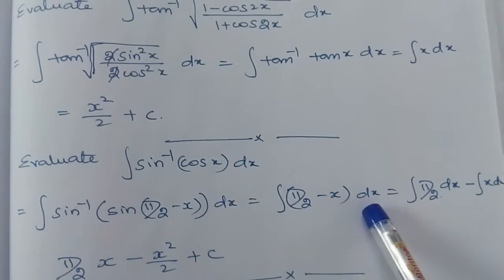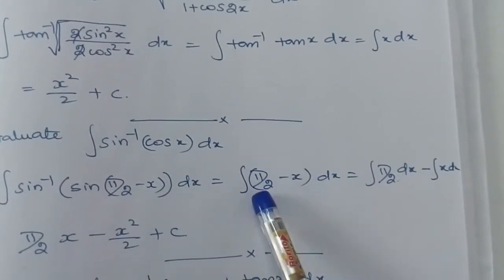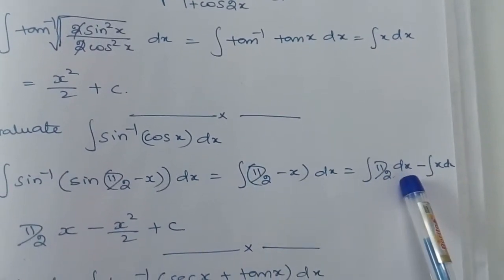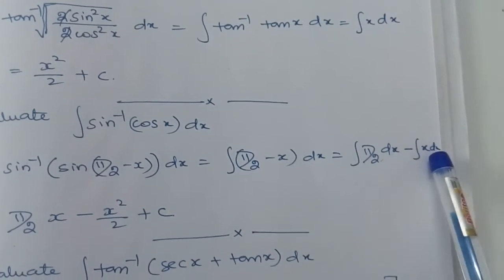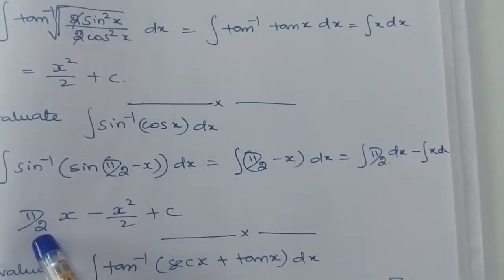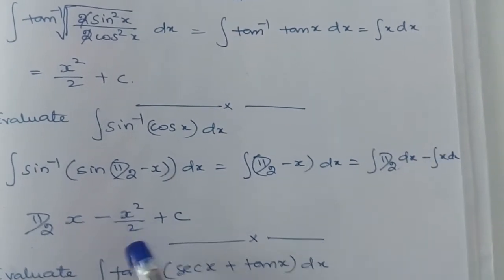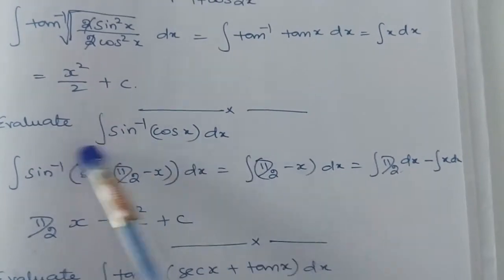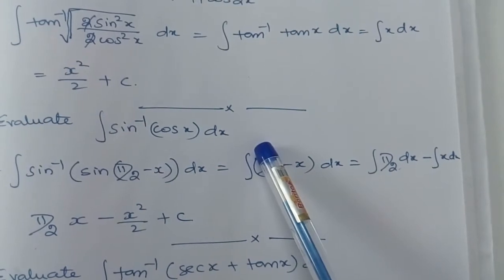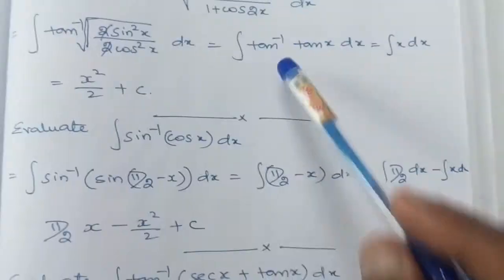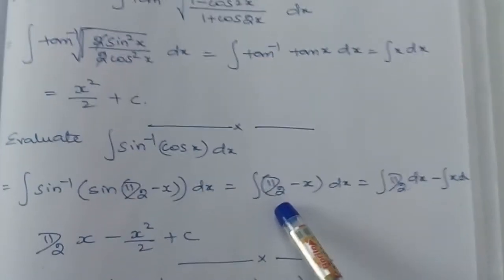This integration is as it is, so we can separately do the integration: integration of pi by 2 dx minus integration of x dx. Here we will get pi by 2 x minus, and integration of x is x square by 2, plus c. I hope you understand this problem. As I said earlier, these are inverse trigonometric function concepts.